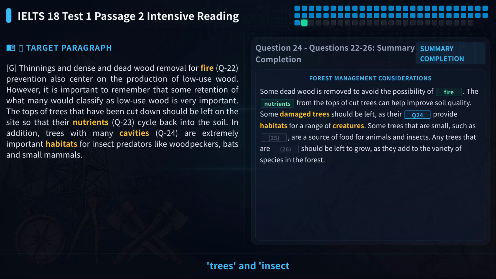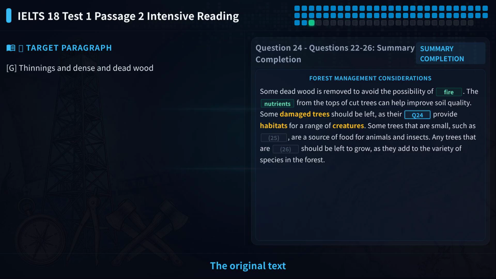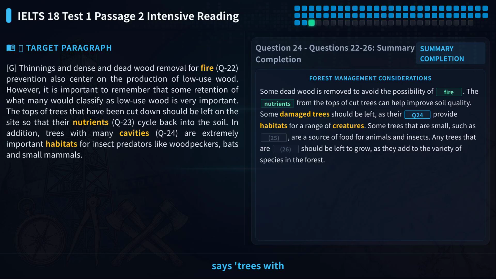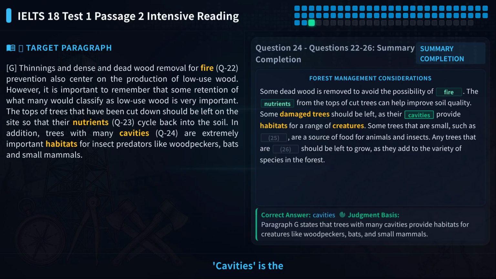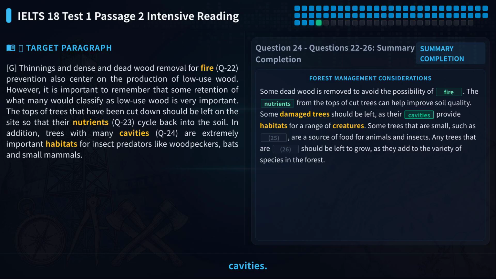Based on the keywords trees and insect predators, we locate paragraph G. There is a sentence, trees with many, which has the exact same structure as the question. The original text says trees with many cavities. Cavities is the word we need. Note that this word is directly given in the text, no synonym replacement is needed. So the answer to question 24 is cavities.